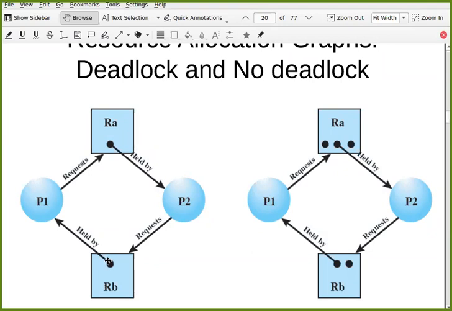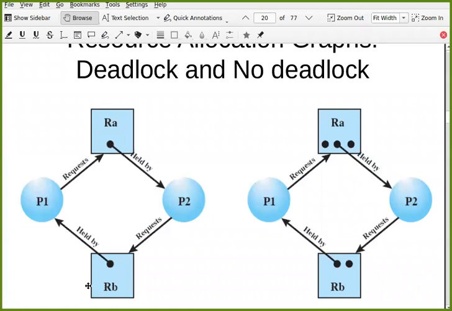And no preemption: if P1 wants RA which is held by P2, the OS is not going to remove this RA from P2 and give it to P1. And then you have circular wait. So if all these four conditions are there, then there is a deadlock. When there is a circular wait in your system and those three conditions are followed by your system, then you can say it is a deadlock.